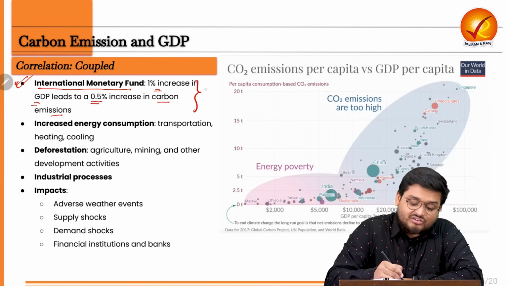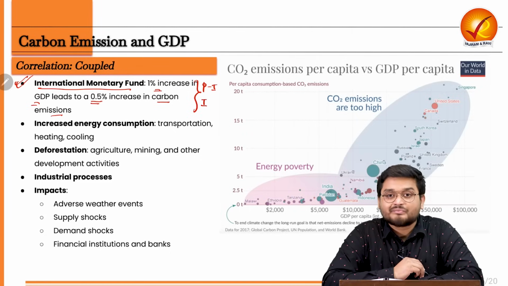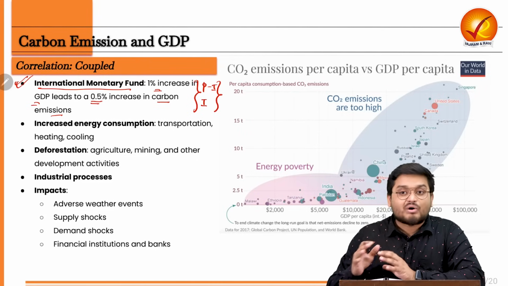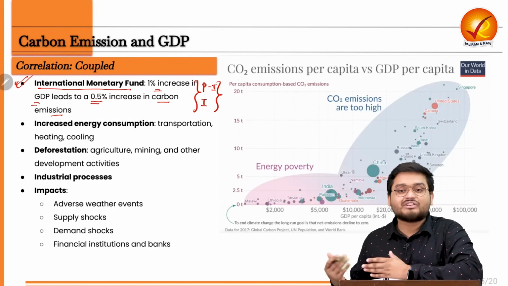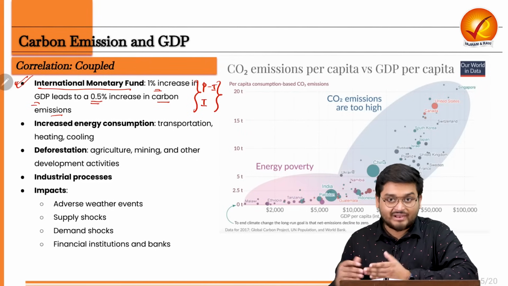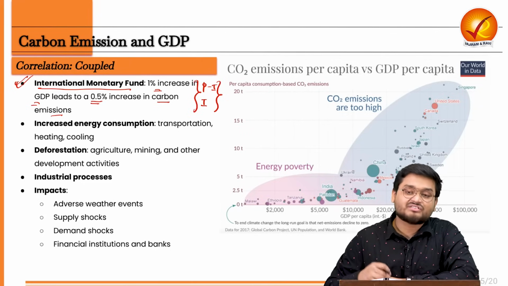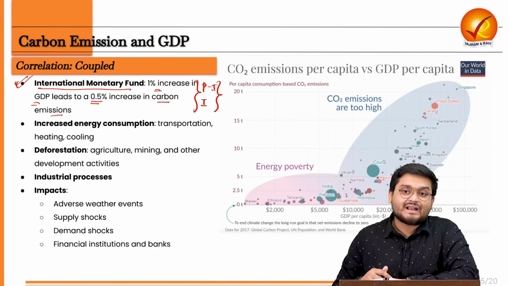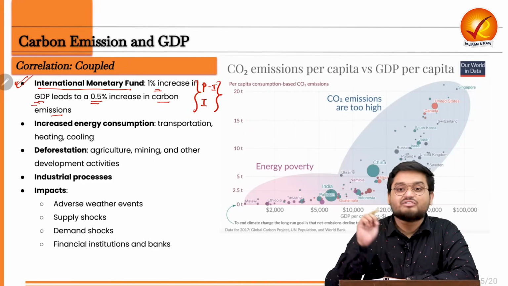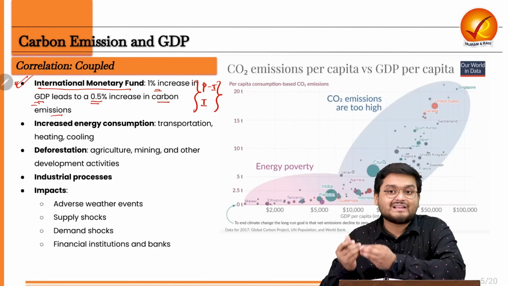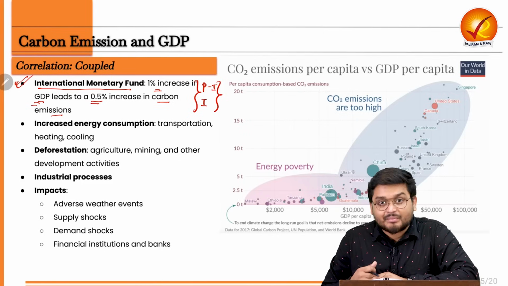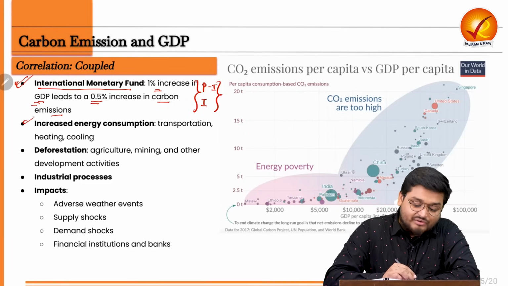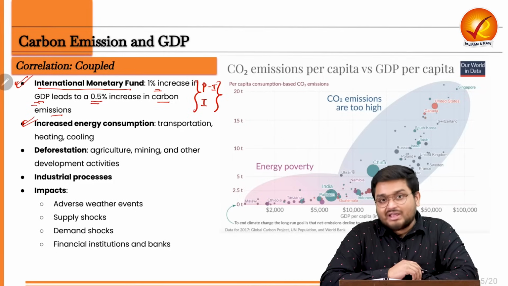And this is in the case of pre-industrial nations and industrial nations, where the amount of industrialization is very much dependent on say fossil fuels consumption. So that is a very serious thing, that every 1% increase in GDP leads to a slightly smaller increase in carbon dioxide emissions. Then we have to understand why this is the case.